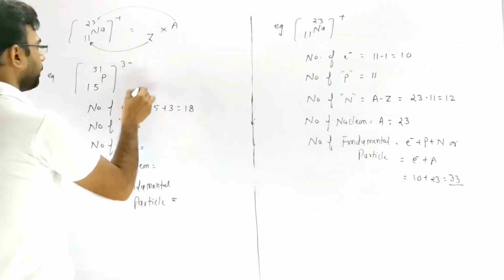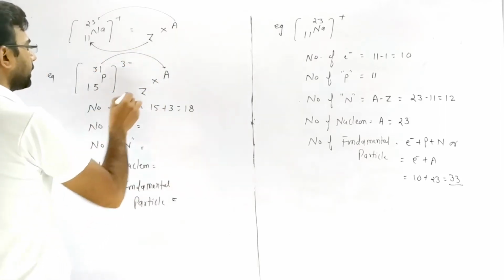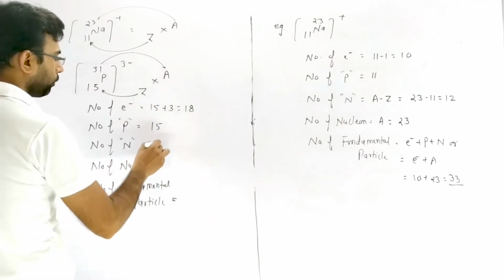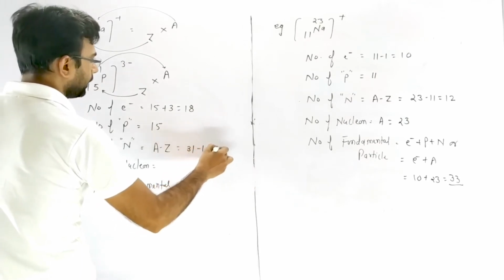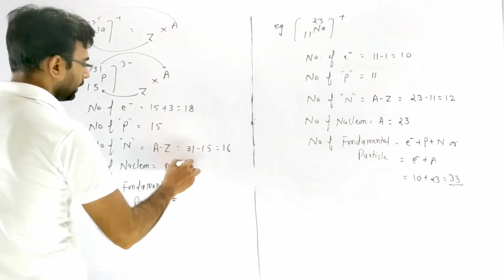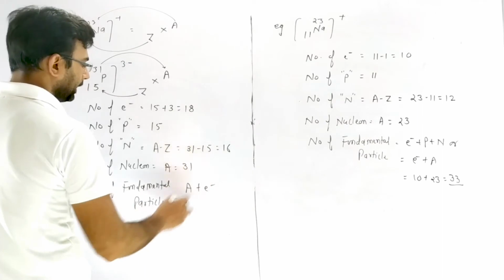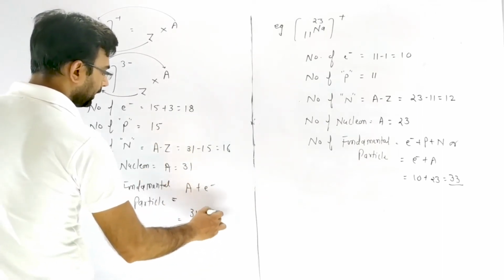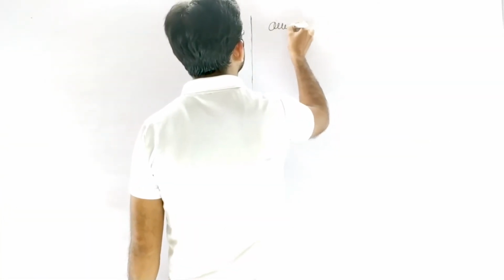Number of proton we compare again from the ZXA form. So A is 31 and Z is 15. So the number of proton is 15. Number of neutron we calculate by the formula A minus Z, so 31 minus 15, it becomes 16. Number of nucleon is equivalent to mass number, so it is 31. And number of fundamental particle is A plus E, so A is 31 and electron is 18, so it becomes 49. Next we discuss one more question.